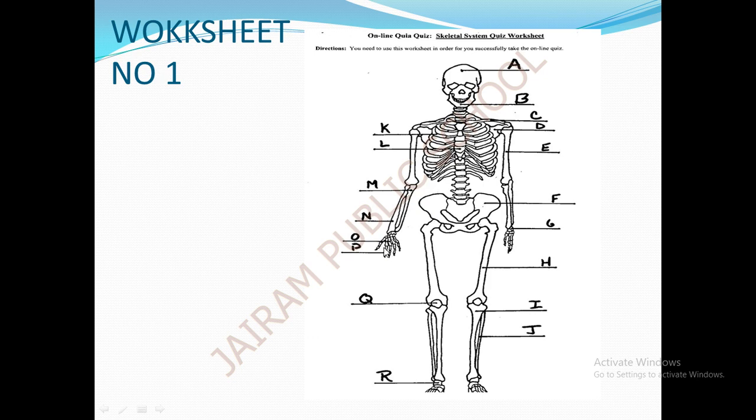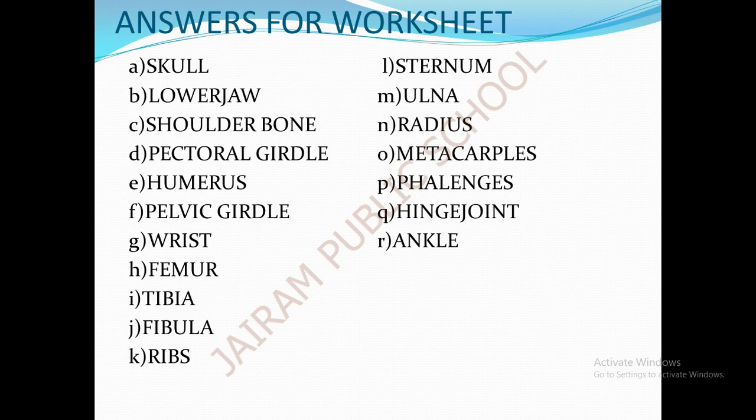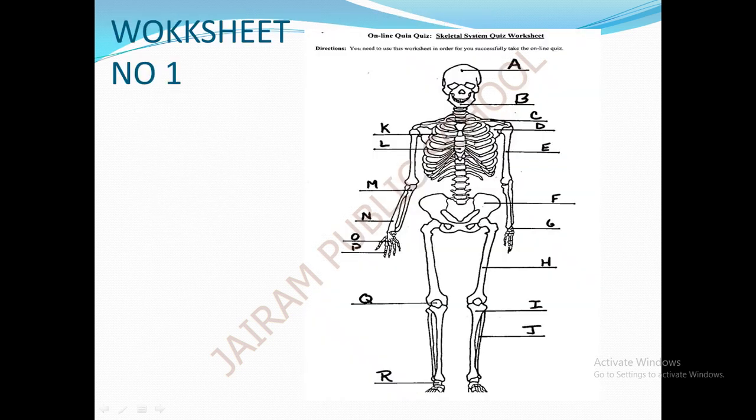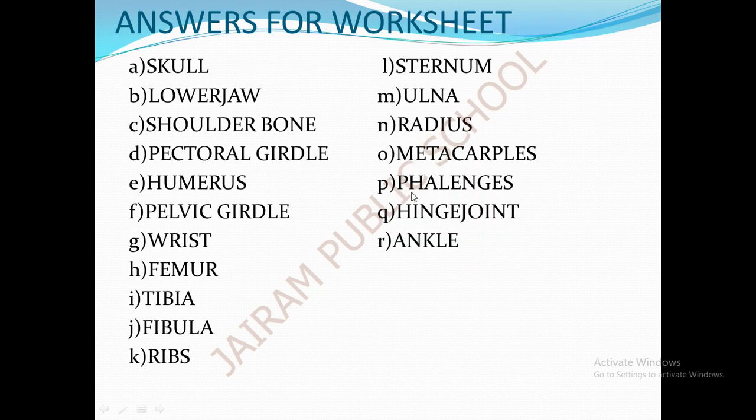And this O part, it is not given in your book. Let me tell you, this O part is called as metacarpals. See this big bone, it is called as metacarpals. And the P part is called as phalanges. The P part is called as phalanges. See here, this is the P part.